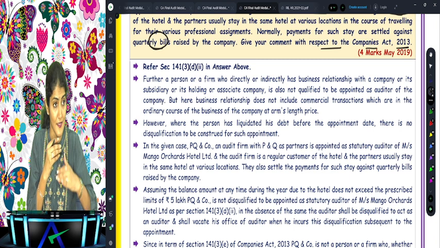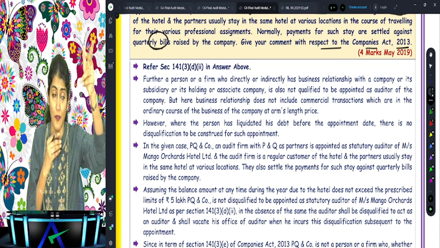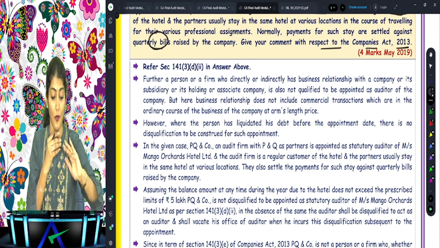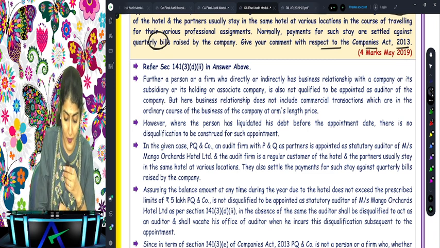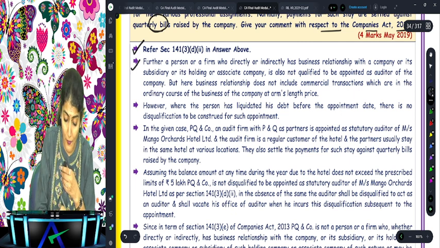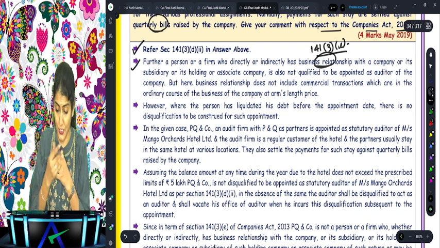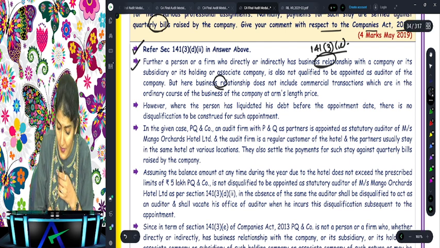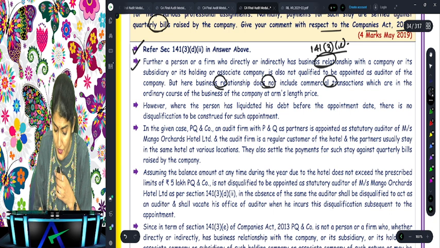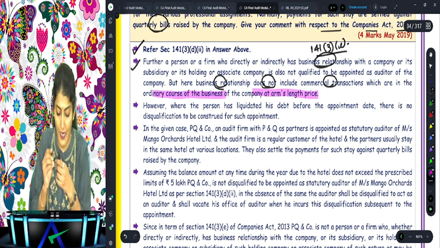Okay, if as a customer, then you have to take care of both the clauses, 141(3)(d) and 141(3)(e). So 141(3)(d)(2) is regarding the indebtedness. Then you have 141(3)(e). What is 141(3)(e)? A person or a firm having any business relationship. What does it say? But business relationship does not include commercial transactions which are in the ordinary course of business at the arm's length price.